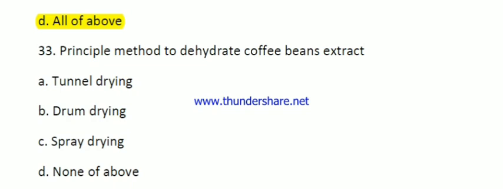Question number 33. Principal method to dehydrate coffee bean extract. Option A, tunnel drying, drum drying, spray drying, none of the above. Here the right answer is spray drying.